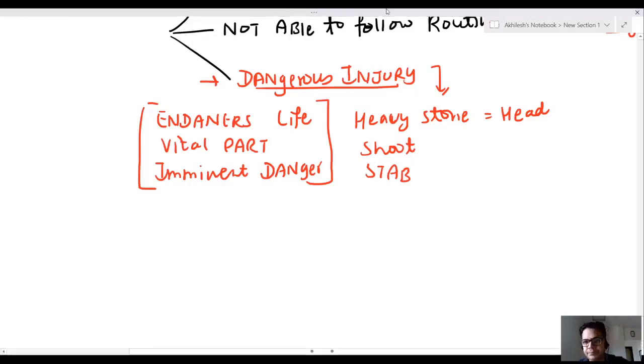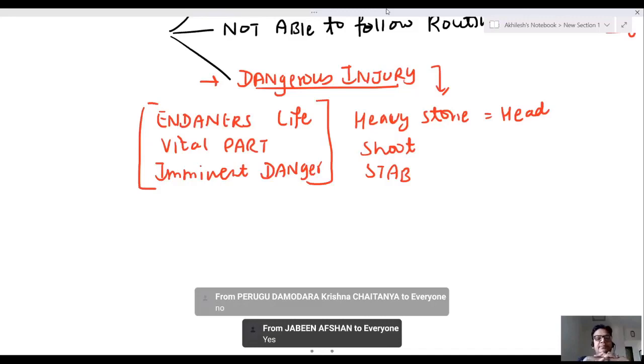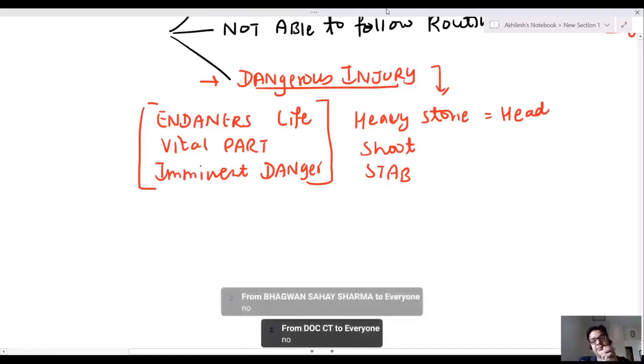Now tell me, this statement is correct or incorrect? Injury is a type of hurt. No, my dear friend, hurt is a type of injury. Hurt is a type of injury.